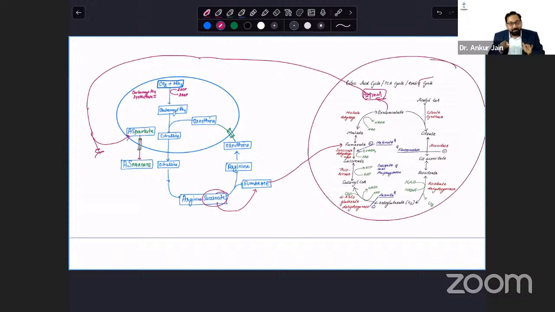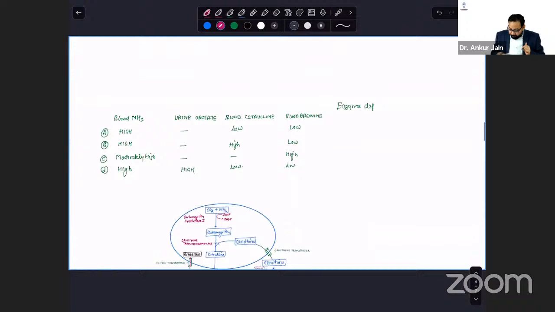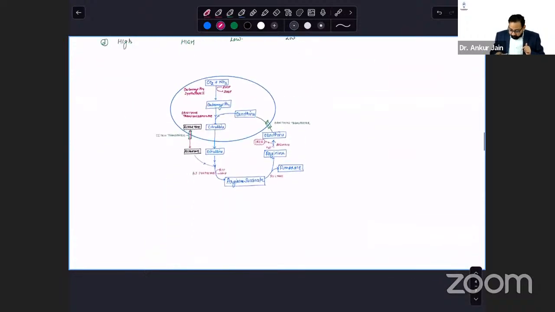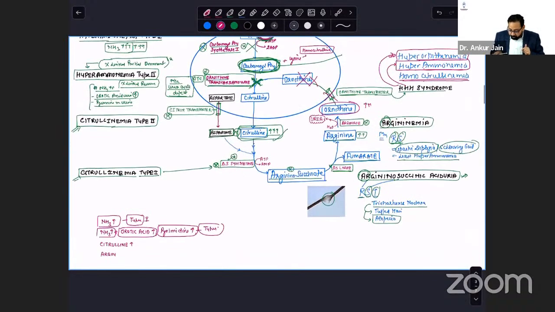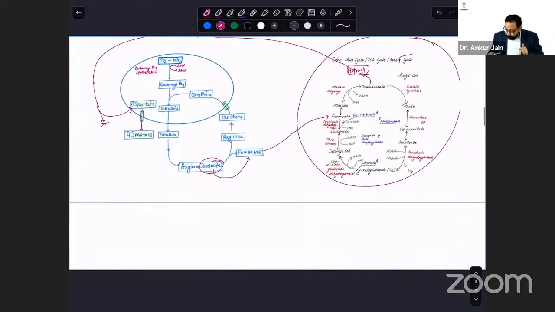So aspartate participates in the urea cycle, providing nitrogen, ammonia. Now we discuss over here